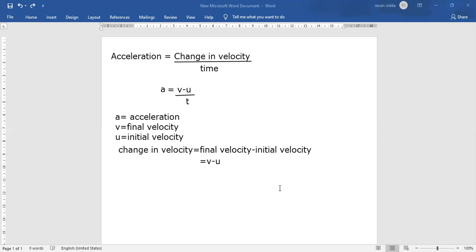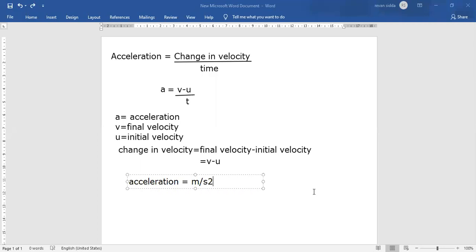Now you will have a unit for acceleration. The unit of acceleration is meter per second square.